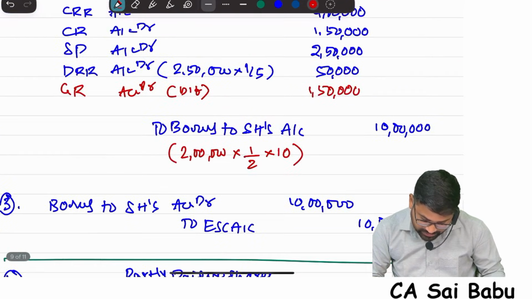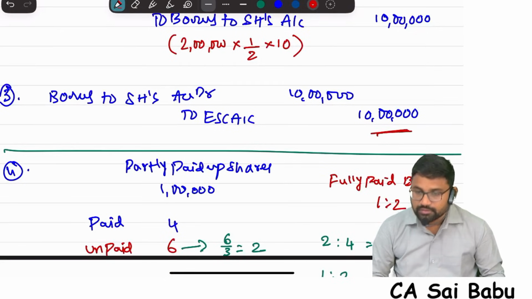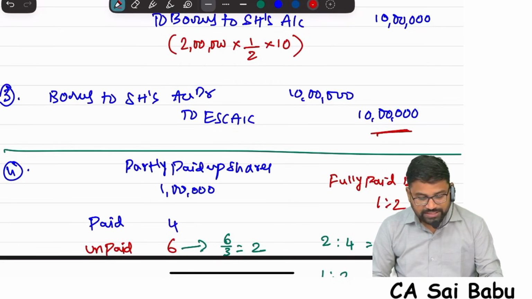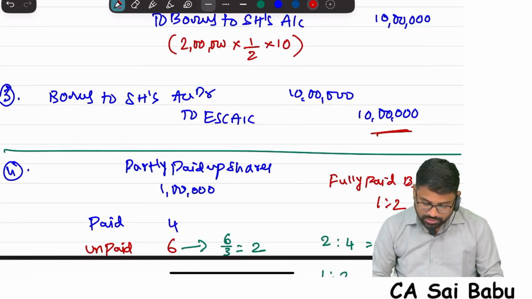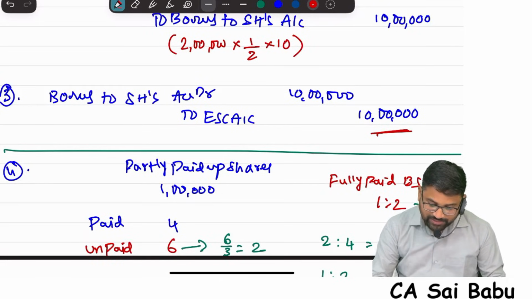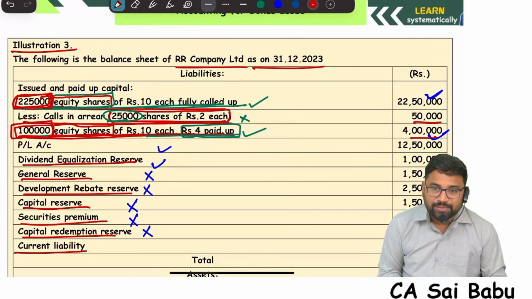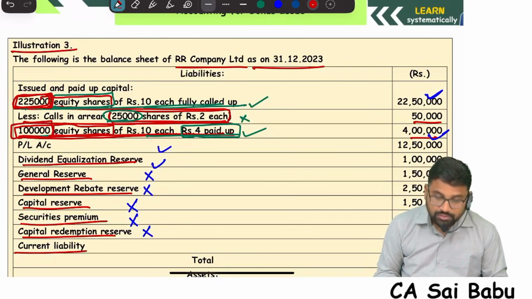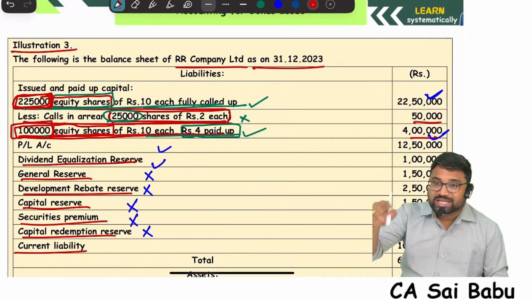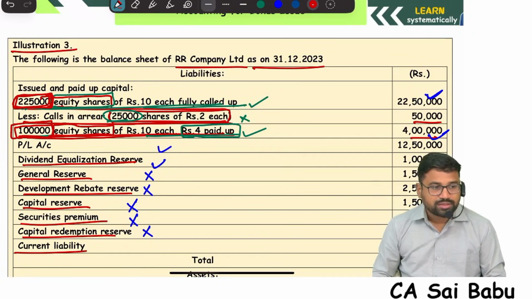Bonus share 10 lakhs, so 10 lakhs divided by 10 is 1 lakh. So 2,25,000 plus 1 lakh, 3,25,000. This other 1 lakh shares you should not take because it is partly paid. Out of 6 rupees, only 2 rupees are given as bonus, still some amount is unpaid.